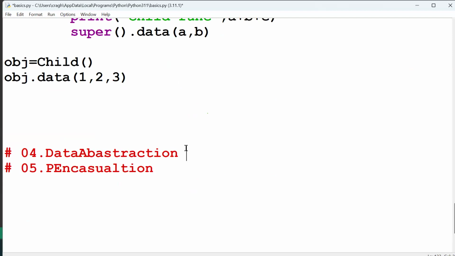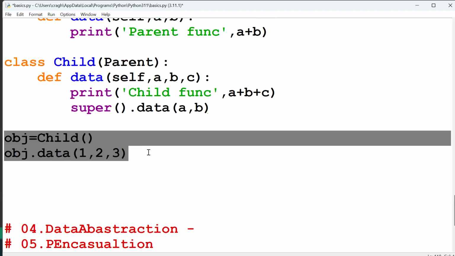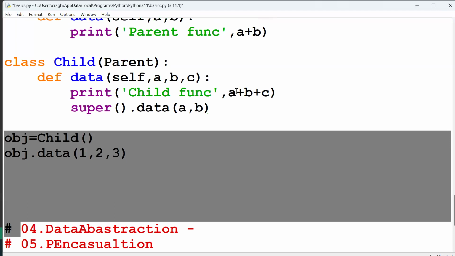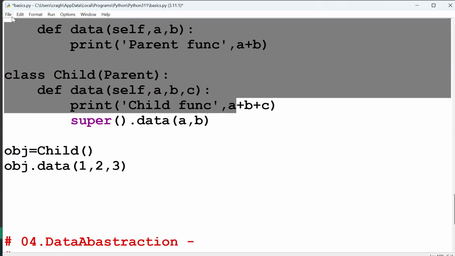Data abstraction, data hiding. We have to show the users only the function object, only this one. The remaining functions we are implementing here, we have to hide. How can we implement this?